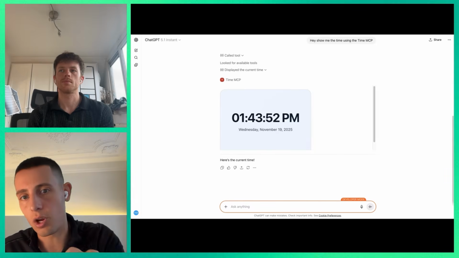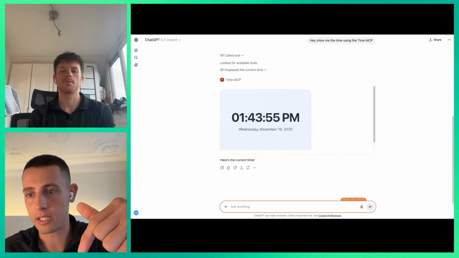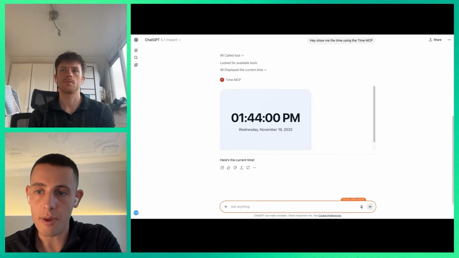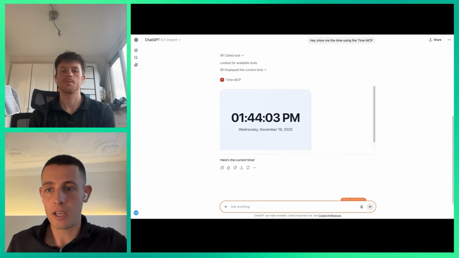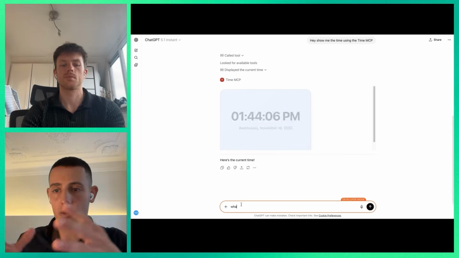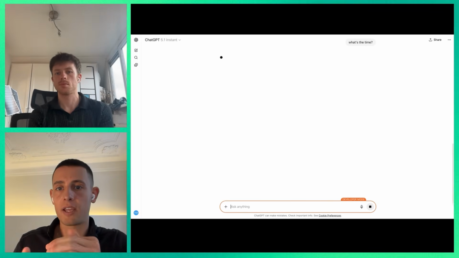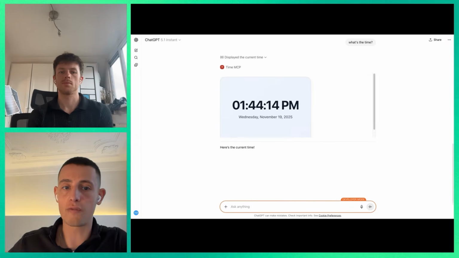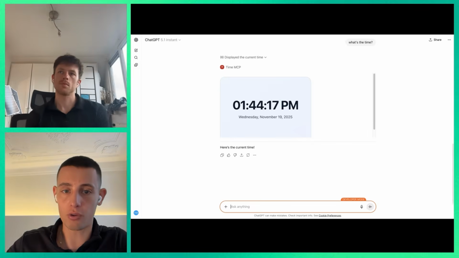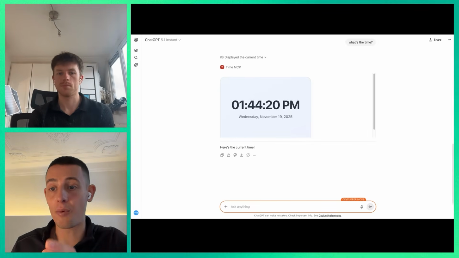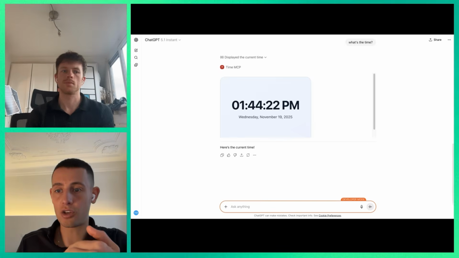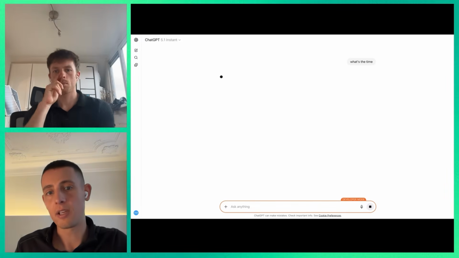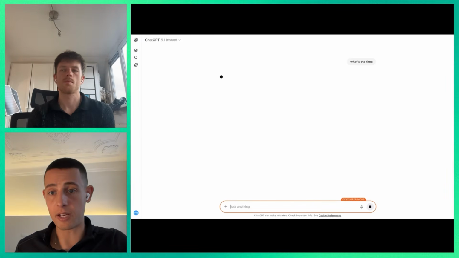One thing to call out is that when calling this application, the prompt here specifically says using the Time MCP. Now that's important because we're predicting that when ChatGPT actually has this live, you'll be able to do a prompt like this, what is the time? And because it knows that you've used the app before, it will show you the time exactly like Vincent has just shown. However, when you're first getting to use the apps, we're seeing that you actually need to mention them specifically. So there's a lot of testing that needs to be done here.